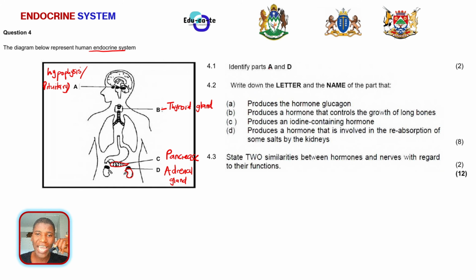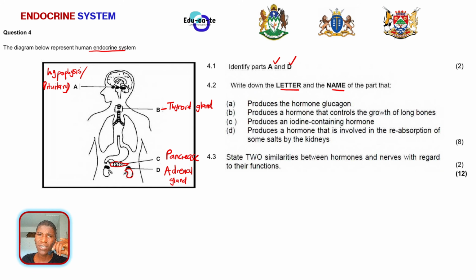Now 4.1, identify parts A and D. We have already done that. Part A is the pituitary gland or hypophysis, and part D is the adrenal gland, with no alternative names. Now 4.2 says, write down the letter and the name of the part. Please, grade 12, when it comes to answering such questions, be very vigilant and careful. They say write down the letter and the name. Who are you to bring just pituitary gland or write the letter C only? You have to write the letter and the name, both of them, to fully answer the question.